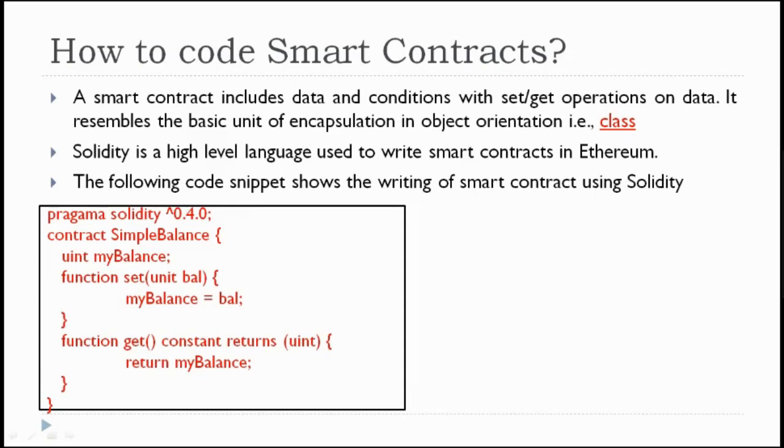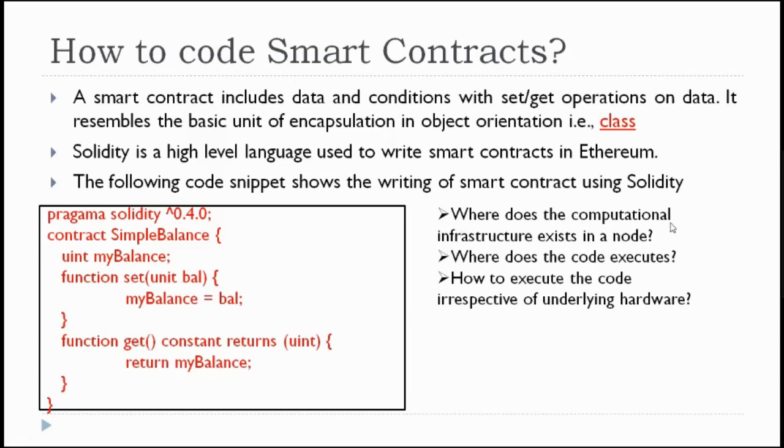So here this function is just looking like JavaScript. In JavaScript, whenever we write functions, we write function name and some parameters. Like that, this function is going to be defined, and the overall structure, if you look at it, is just looking like a Java class. And if you want to instantiate, you will use SimpleBalance sb is equal to new SimpleBalance. Like that, you will go for instantiation of this contract. And within this, if you want to use functions, function set, this will look like JavaScript.